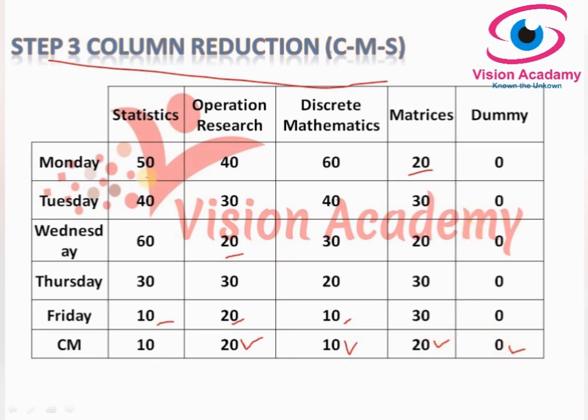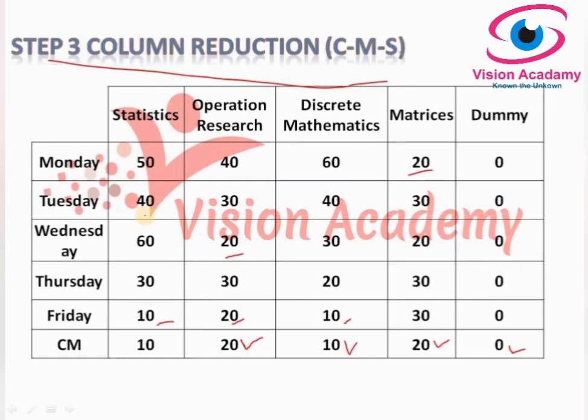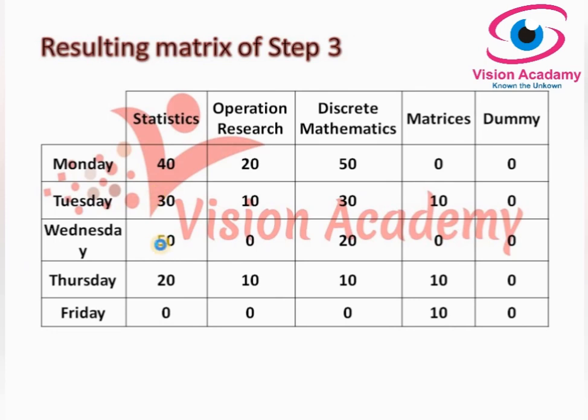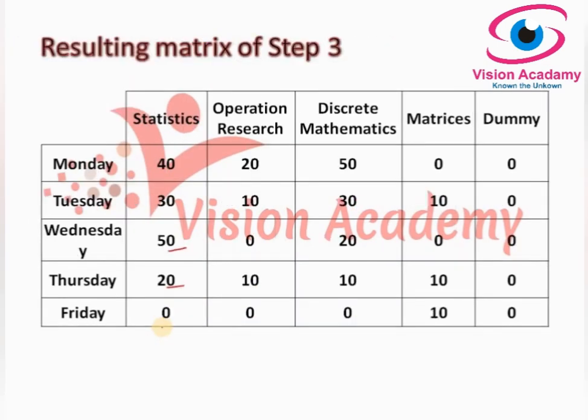Okay, now what you have to do is, from 50 subtract 10, which would be 40. And 40 minus 10, 30, 60 minus 10, 50, 30 minus 10, 20, 10 minus 10, 0. Okay, just as I said. So 50 minus 10, 40, 40 minus 10, 30, 60 minus 10, 50, and 30 minus 10, 20, and last one 10 minus 10, 0.